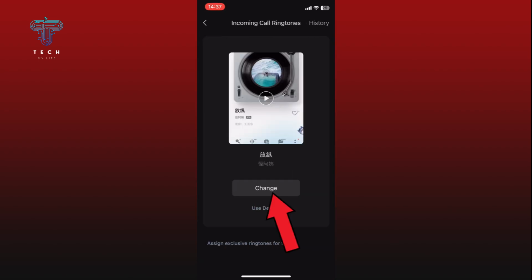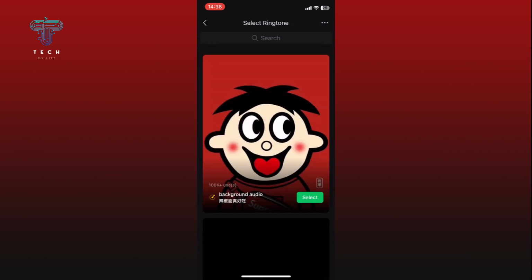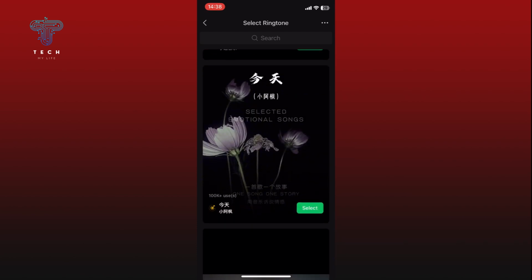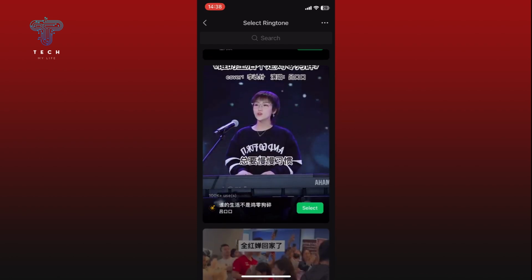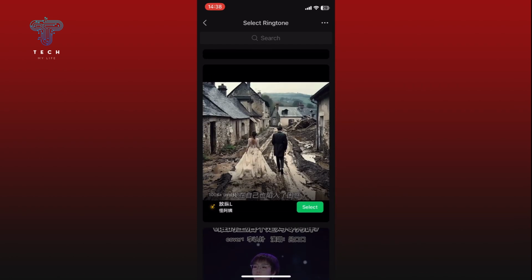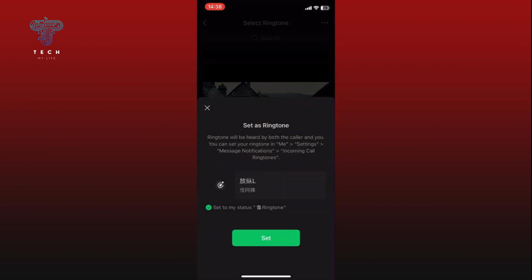Now, tap on the change option. Simply swipe up or down and search for the ringtone that you like. Once you have found the ringtone you like, tap the select button at the bottom right corner. Finally, tap on the set button to save your changes.